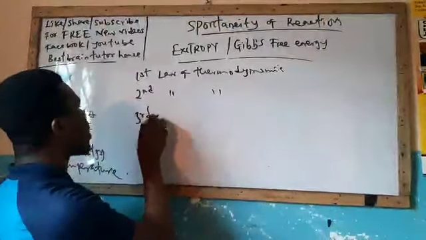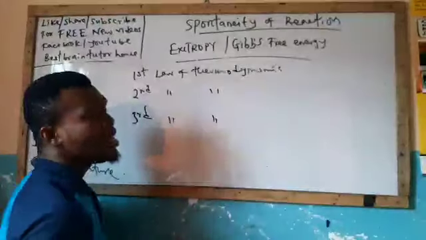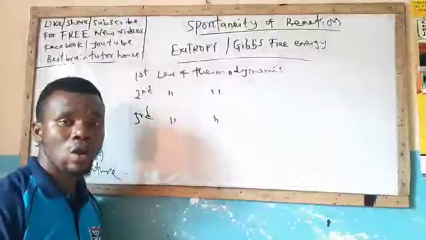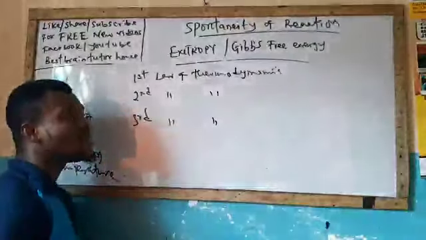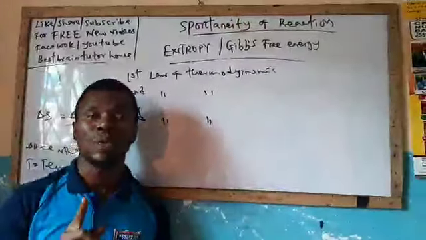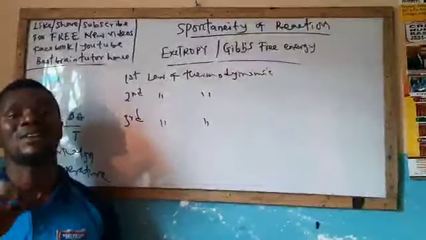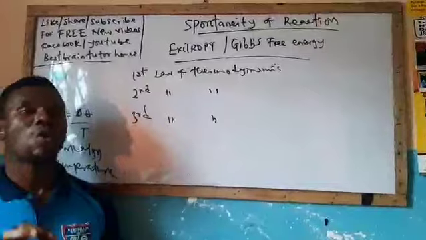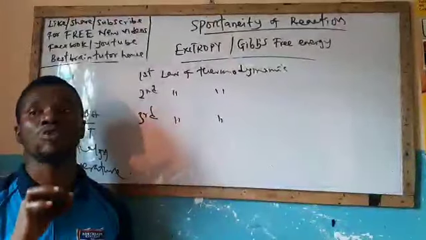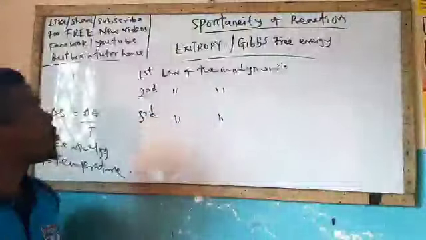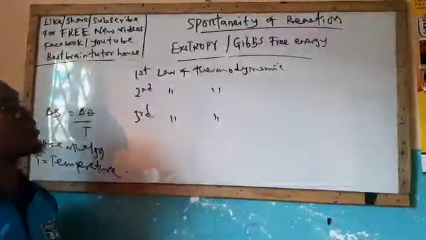Then the third law of thermodynamics says that the entropy of a crystalline object is said to be zero. What does that mean? It simply means that entropy is never found in solid. It means that solid does not have that degree of disorderness or randomness. That is why its entropy tends towards zero. You understand? So that's the case of entropy as a case study.